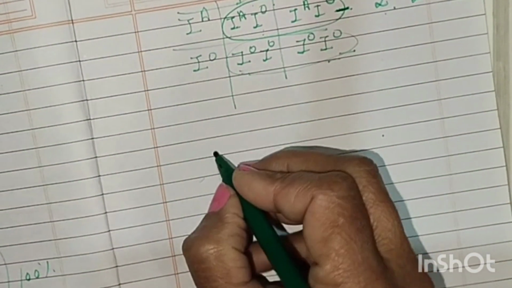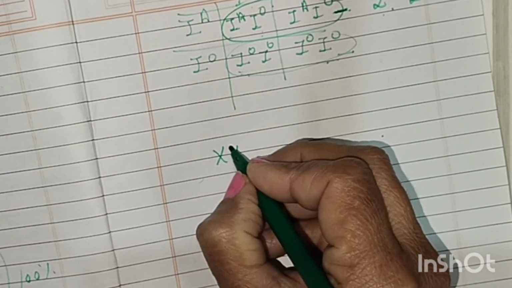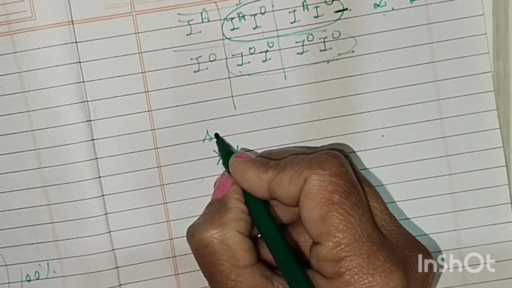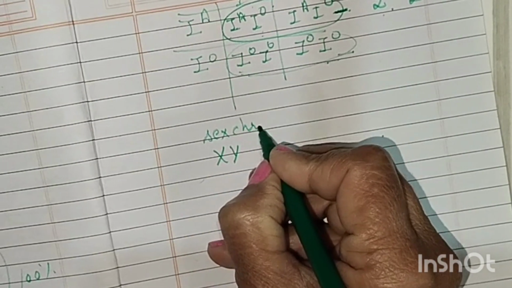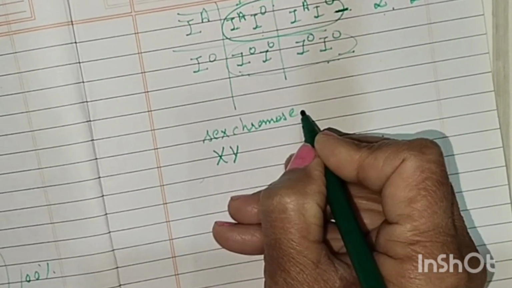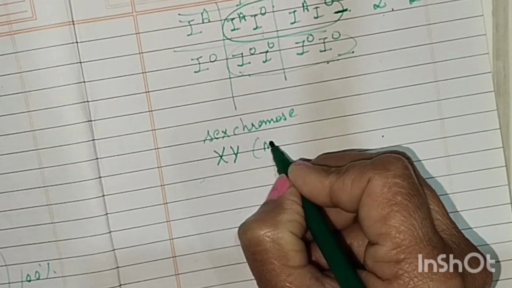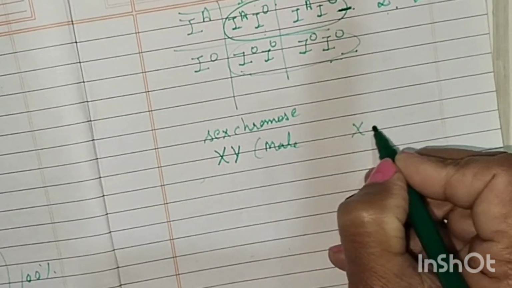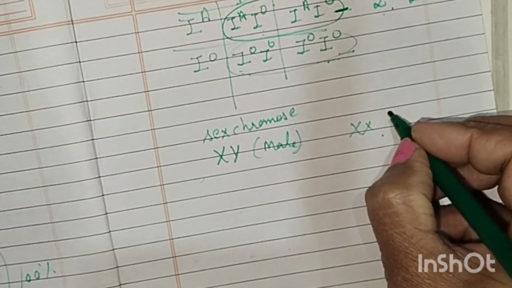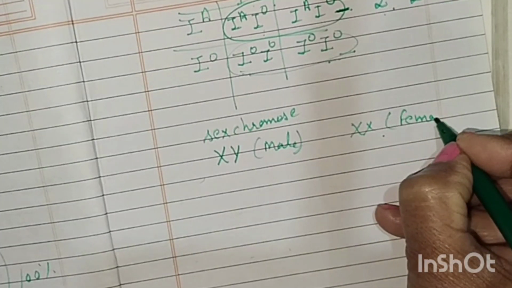As we know, XY is the sex chromosome pair in the male, and XX is the sex chromosome pair in the female.